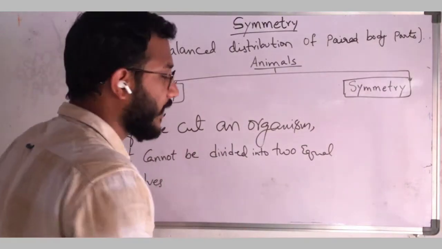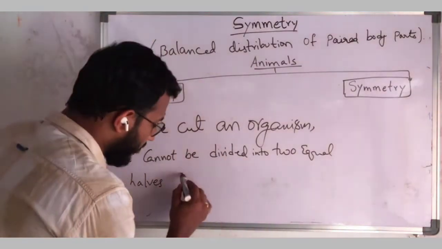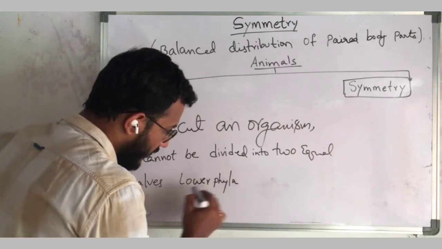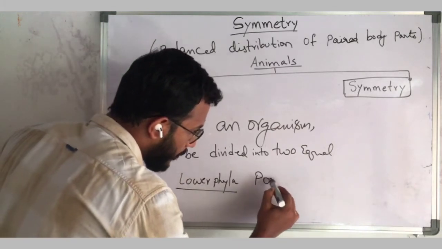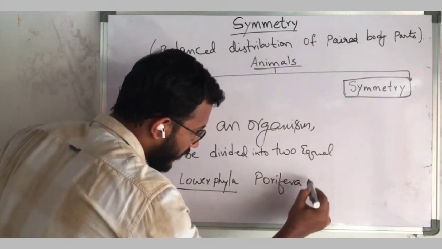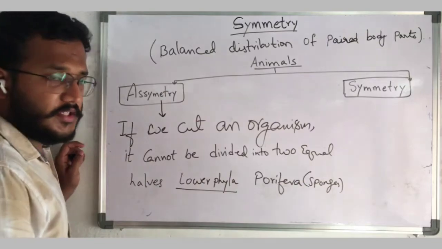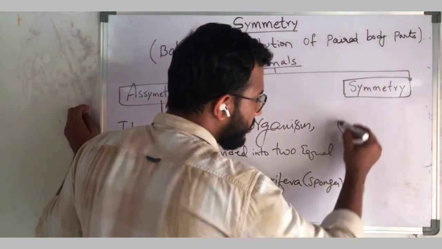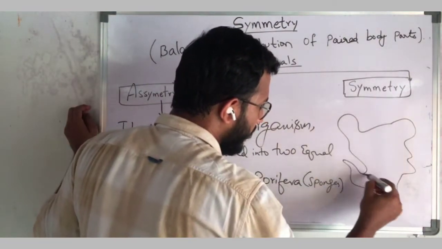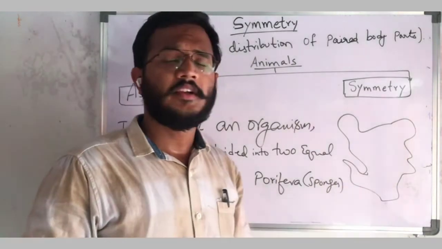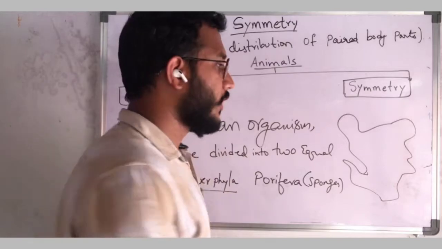For example, the lower phyla, that is Porifera. There we discussed sponges. Those sponges have a very irregular shape. The animal itself is irregular in shape. So how can we cut?